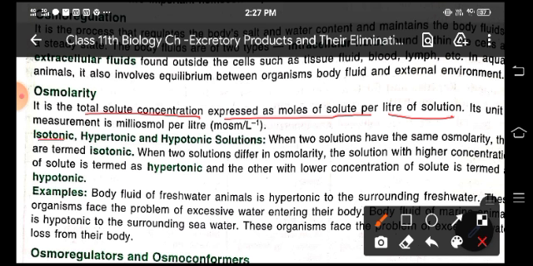So, isotonic, hypertonic and hypotonic solutions. Now, when two solutions have the same osmolarity, they are termed isotonic. When two solutions differ in osmolarity, the solution with higher concentration of solute is termed hypertonic, and the other with lower concentration of solute is termed hypotonic.